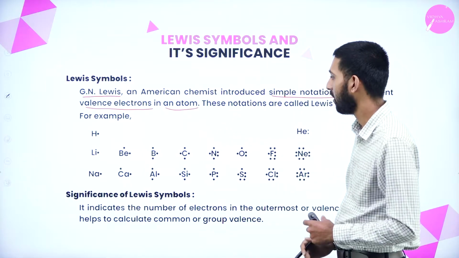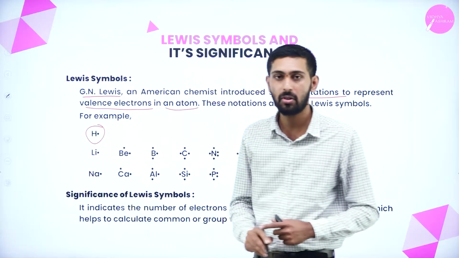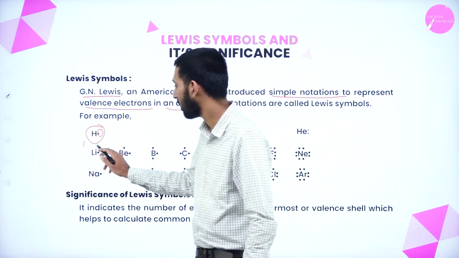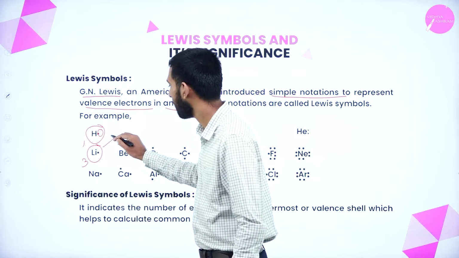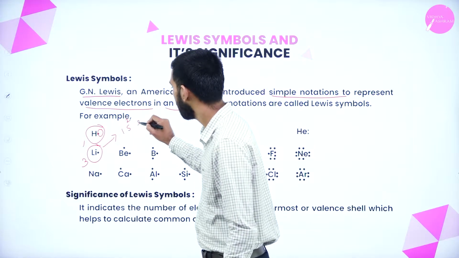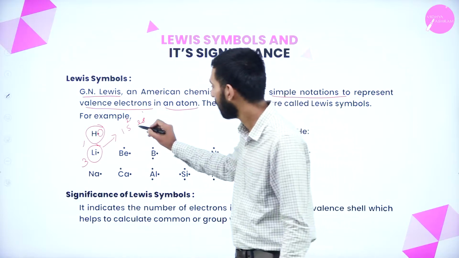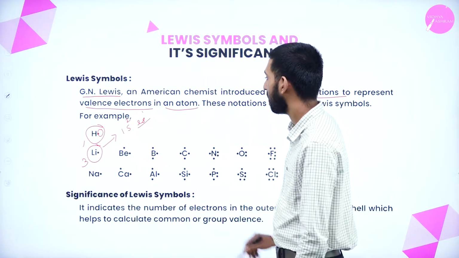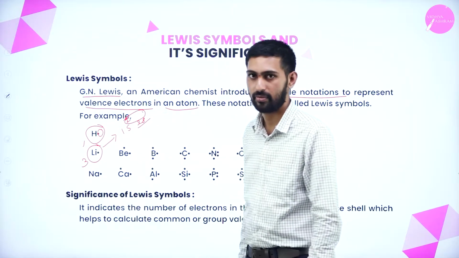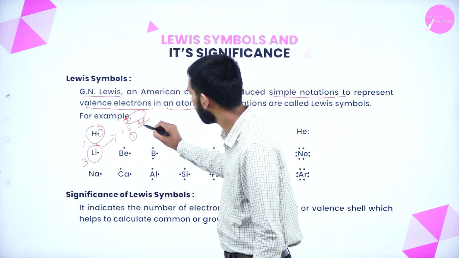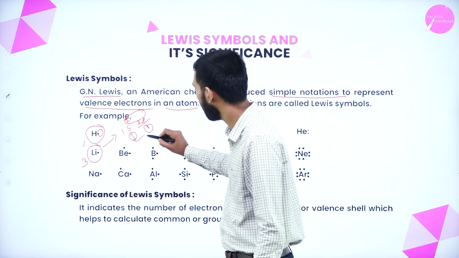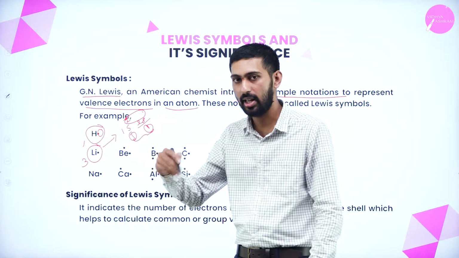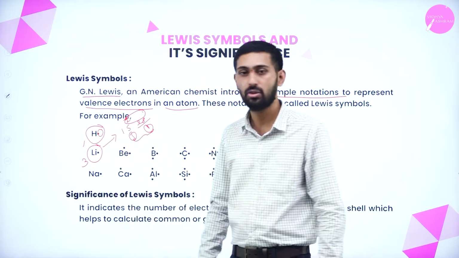So now let us see hydrogen. What is the atomic number of hydrogen? It's 1, so it is notated like this. What is the atomic number of lithium? It's 3. How can we write the electronic configuration? 1s2, 2s1. Which is the valence electron? Here 2s1 is the valence electron, so I have represented only 1 here. Or we can say that 1 electron from 1s and another 1 electron from 2s, so totally it is 2. Only 1 unpaired electron is present in the 2s orbital, but if we are counting valence electrons, we have to say it is 2.